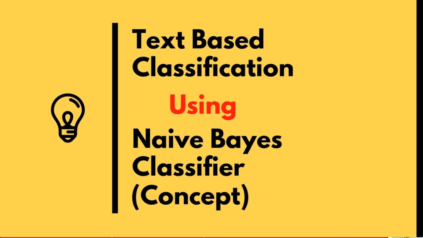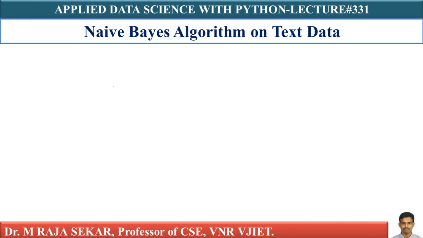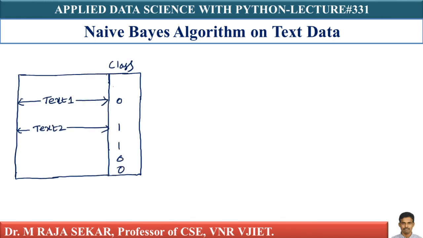Text classification. What is text classification? Given some data, each of your xi's. What is my xi? Xi is basically some text. Just say I have text 1, text 2, some English text. Not necessarily English.